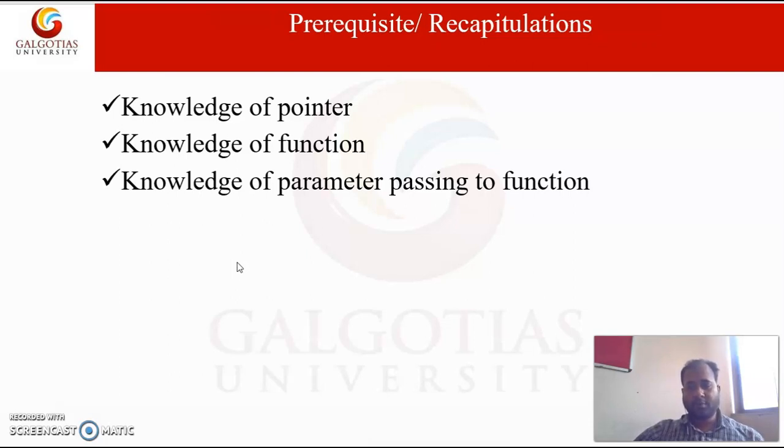So before starting the lecture, a student must have a knowledge about the pointers. Also, a student must have knowledge about the functions, and also the parameters that can be passed to the functions.